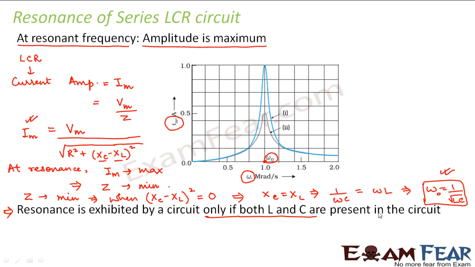So it is a must that you have a capacitor and inductor both present in an LCR circuit if you want to experience the phenomenon of resonance. So resonance is not possible without both L and C together.